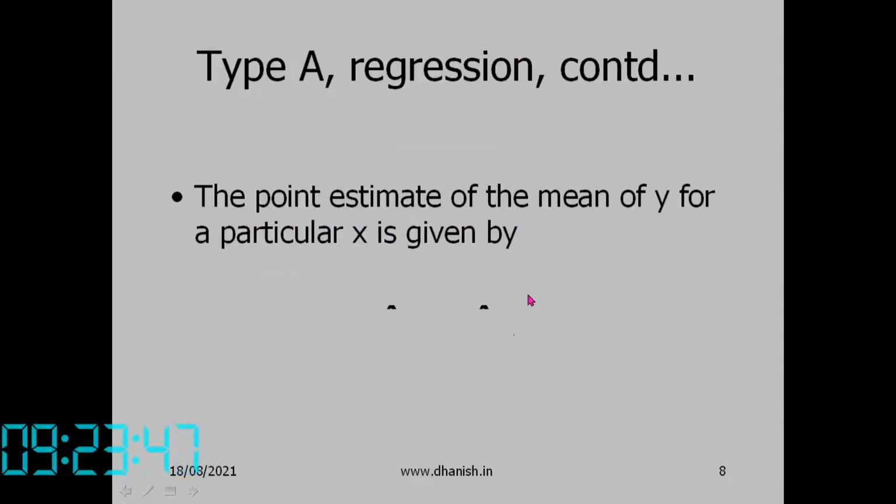The point estimate of the mean of y for a particular x is given by yi cap equal to beta naught cap plus beta 1 cap into xi. So if you give some value of xi, we can get some value of yi cap. That is the point estimate of the mean of y for a particular x.